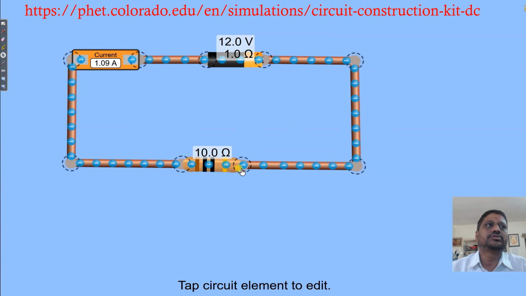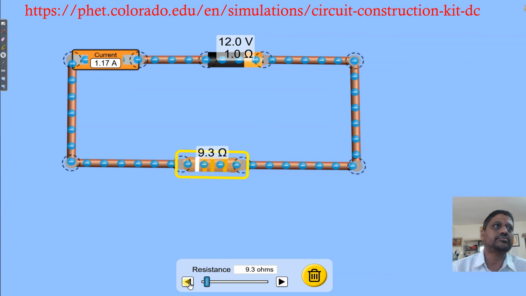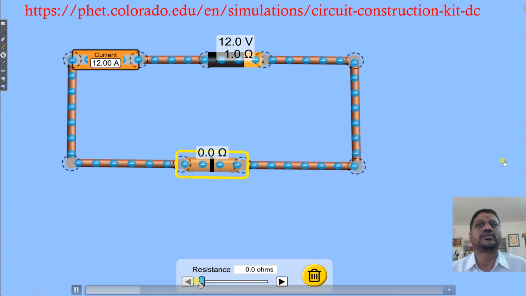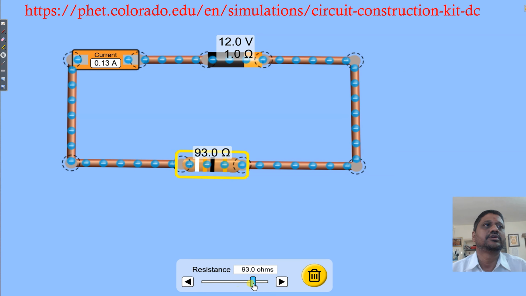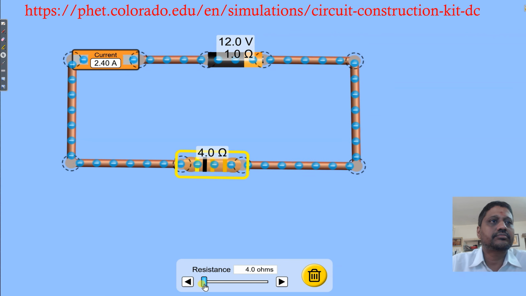Now this value of the external resistance can be varied. You can notice that the color code also changes. So this is our experimental setup.